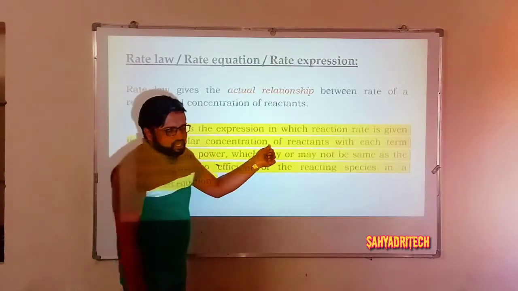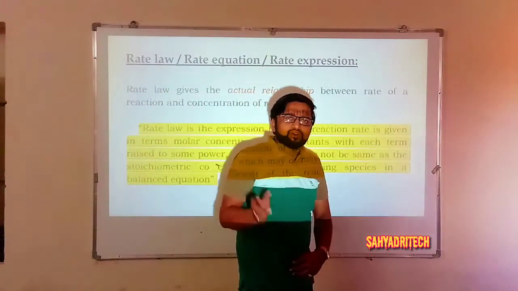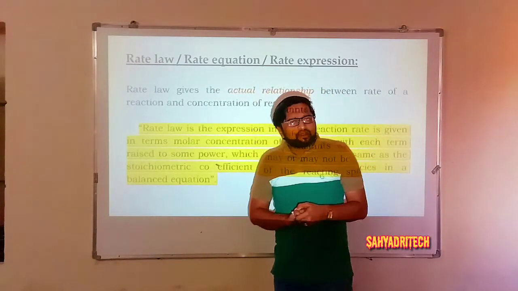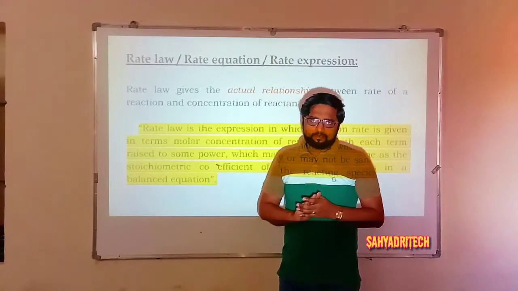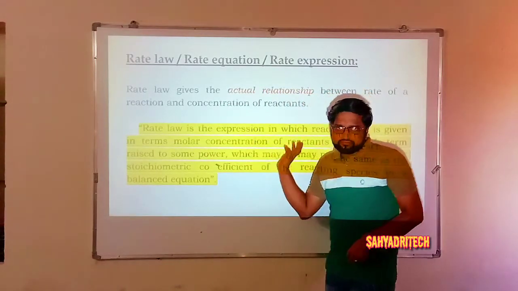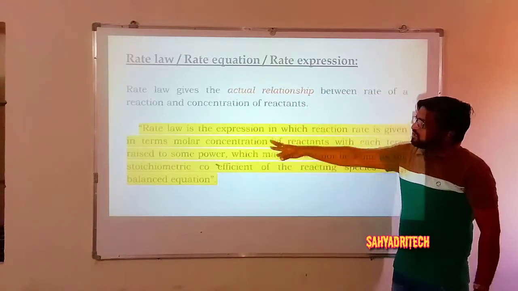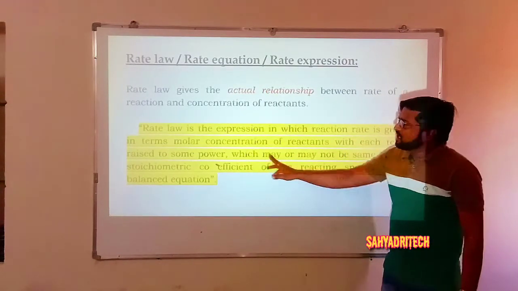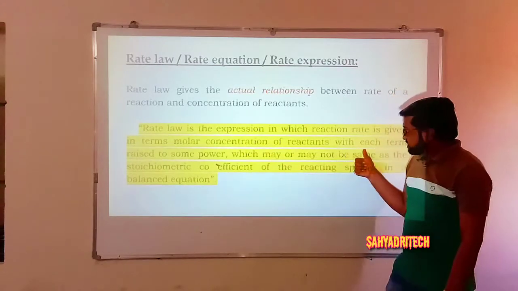As in the law of mass action, there also the rate of a reaction is given in terms of molar concentration of reactant species.